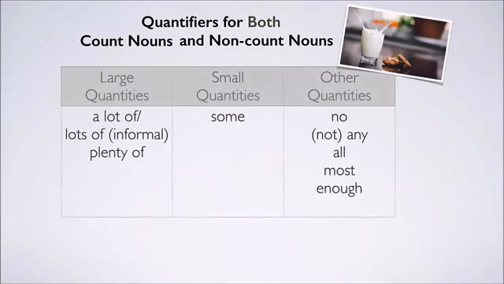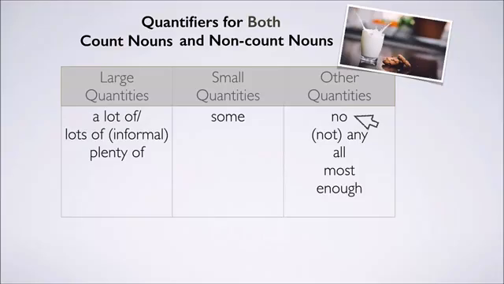This chart shows some of the most common quantifiers. For large quantities, we have a lot of, lots of, plenty of. For small quantities, some, and other quantities, no, any, all, most, and enough.